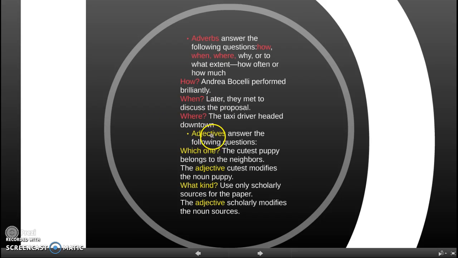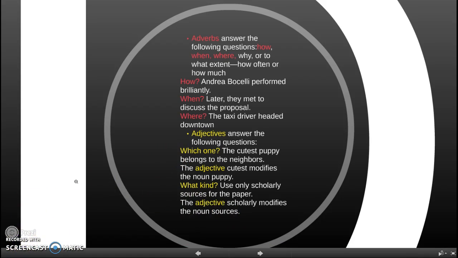And the last one is adjectives. Adjectives answer the following questions. Which one? "The cutest puppy belongs to the neighbors." The adjective cutest modifies the noun puppy. And the last one is what kind? "Use only scholarly sources for the paper." The adjective scholarly modifies the noun sources.